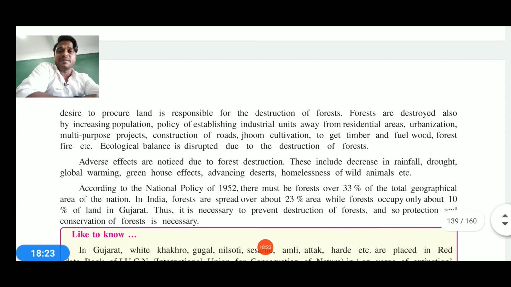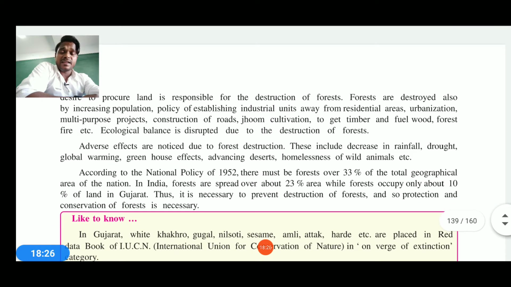So it is unstable. The desire to acquire land is also responsible for the destruction of the forest, and it is destroying it by increasing the population.